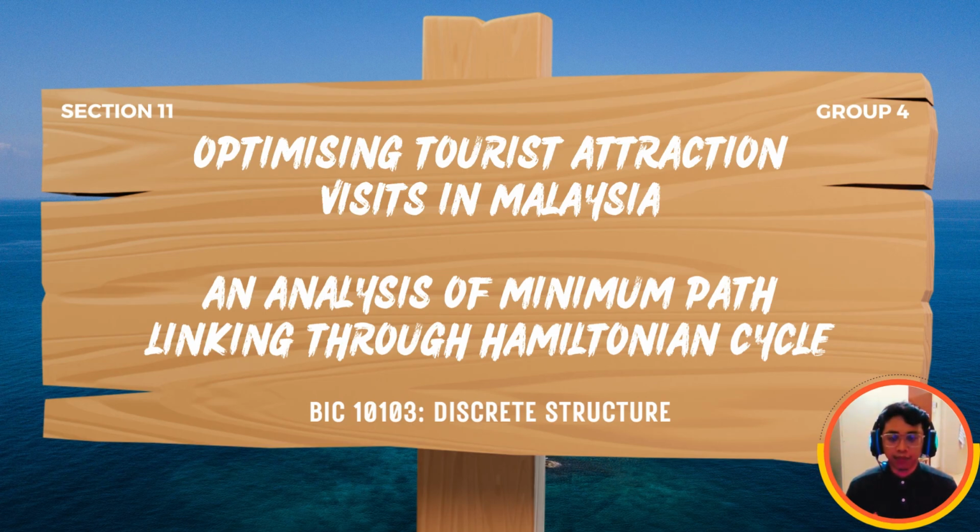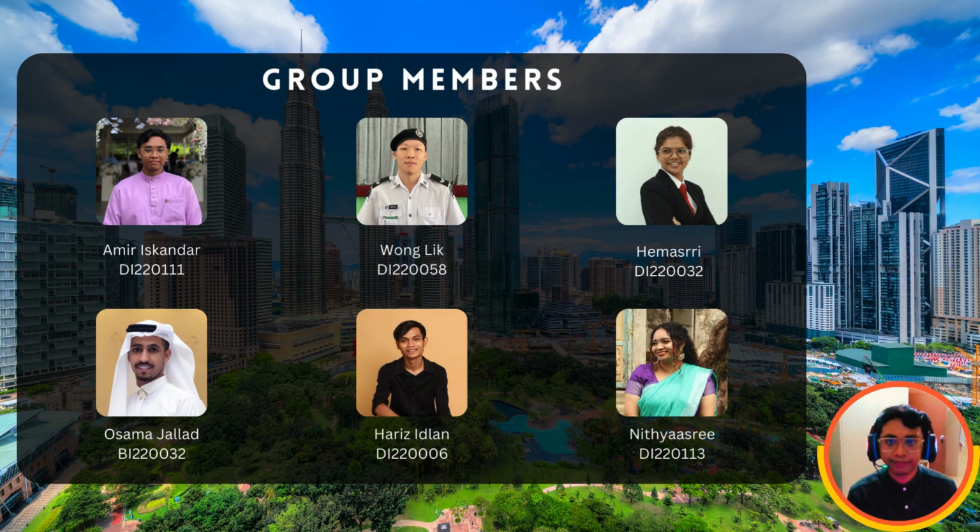My name is Muhammad Amir Iskandar, the group leader of Group 4 from Section 11, BIC 10103 Discrete Structure. We will be presenting our project titled Optimizing Tourist Attraction Visits in Malaysia and Analysis of Minimum Path Linking through Hamiltonian Cycle. Here we have six crew members, including myself, Wong Lik, Hemasri, Osama Jalad, Haris Idlan, and Nitya Sri. Each member has contributed in helping the success of the project.